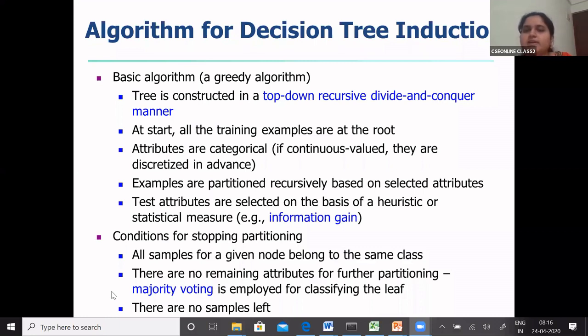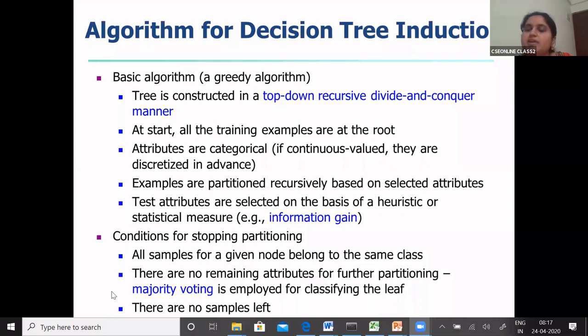Until a decision is derived, you complete your decision tree by recursively finding the information gain. Once you get a clear decision out of the partition, you stop your decision tree induction at that particular step.